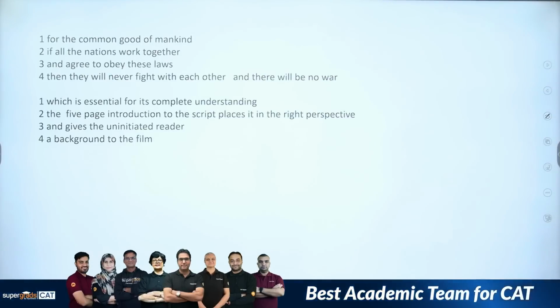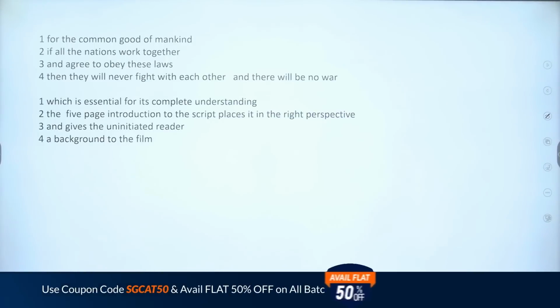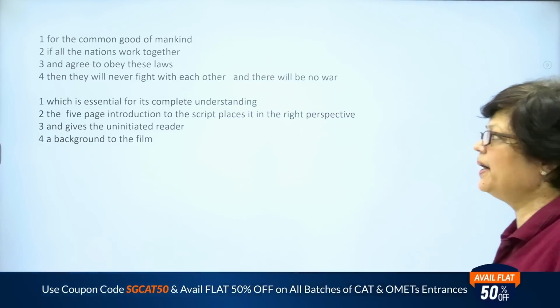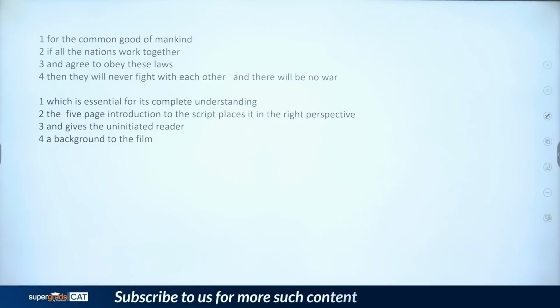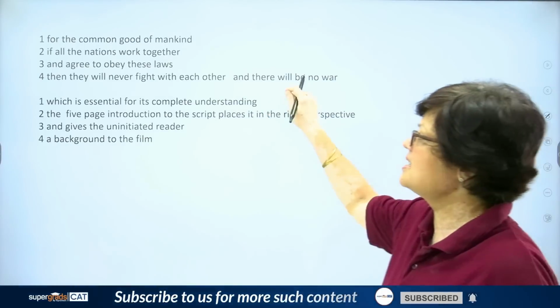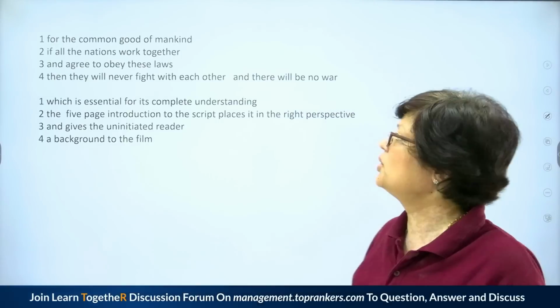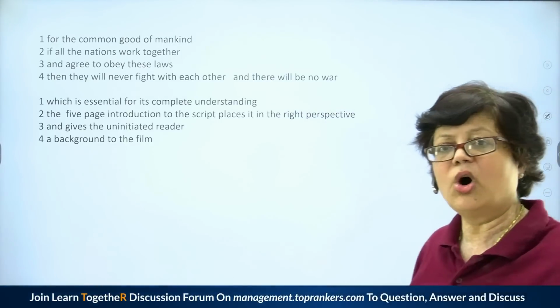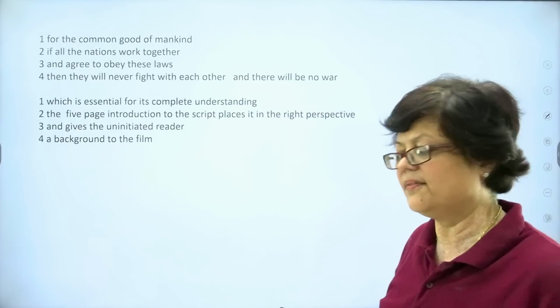Next, for the common good of mankind, if all the nations work together and agree to obey these laws, then they will never fight with each other and there will be no war. So, definitely something has been told about the nations, what they should be doing so that there is no war, and something related to the common good of mankind. Let us examine every portion.